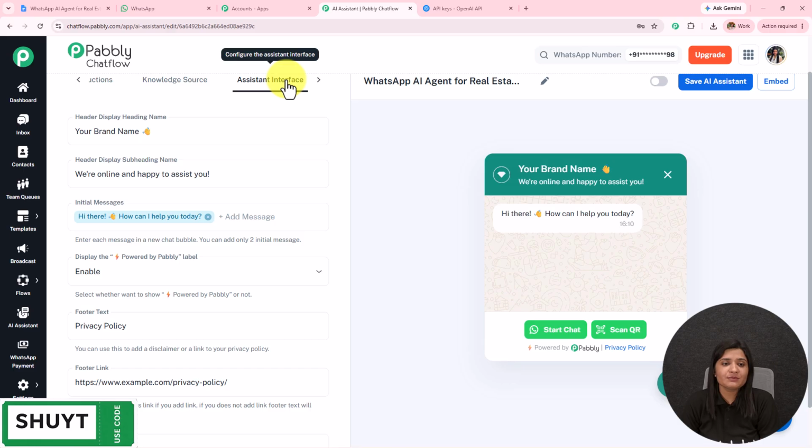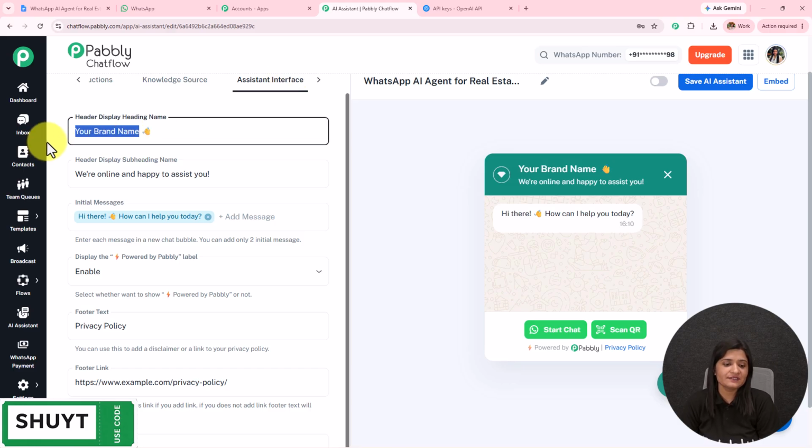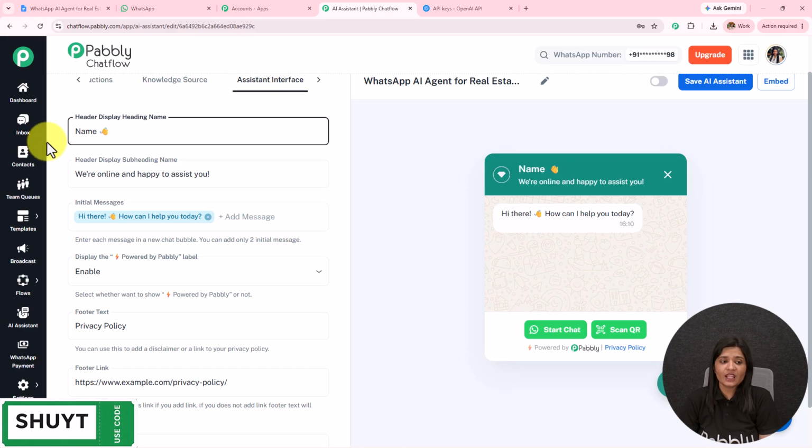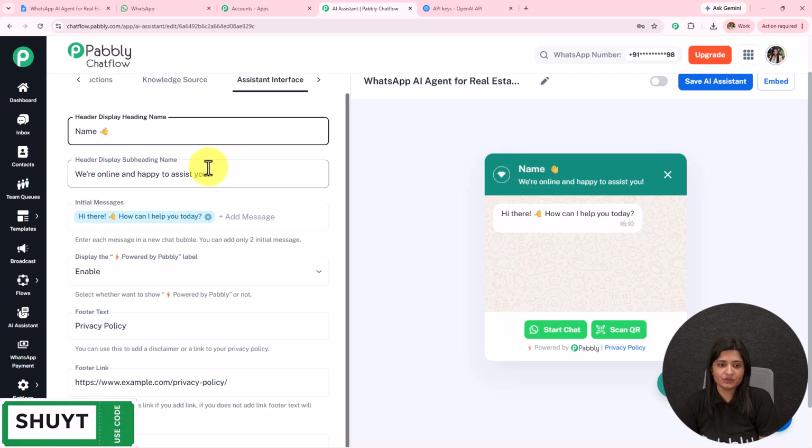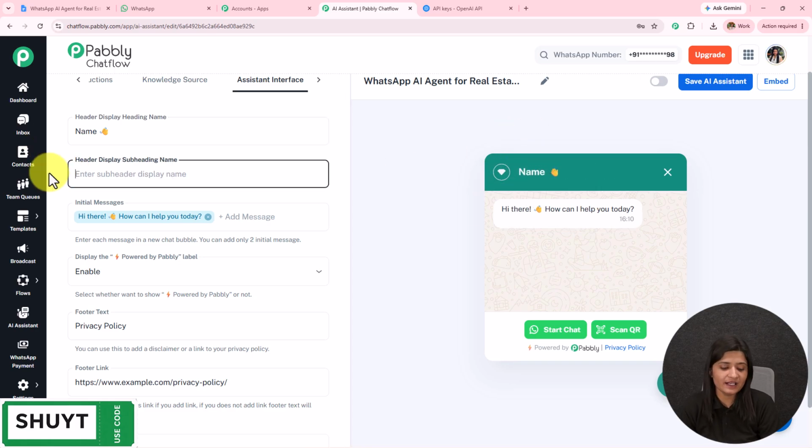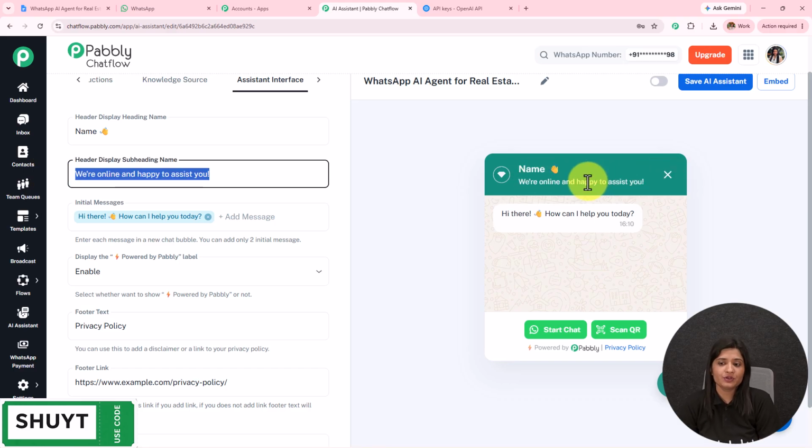Moving on towards the next part, here we have this assistant interface. I have selected the heading name. As I enter the heading name, you can see it in this preview. Then we have the subheading. If you want to keep it, you can keep it. If you want to remove it, you can do that.